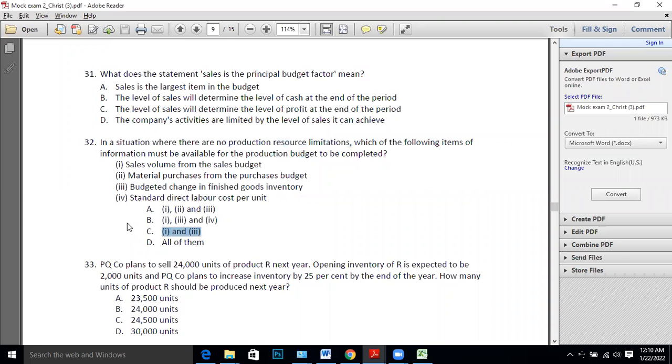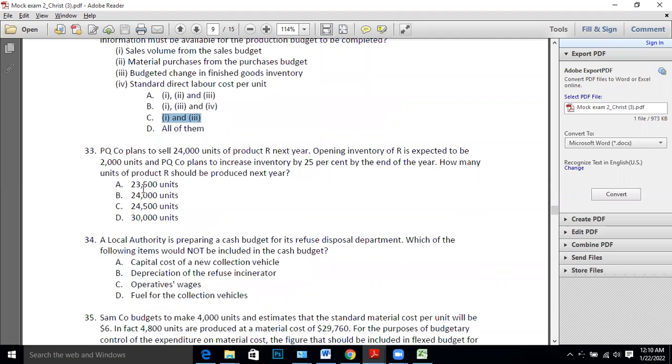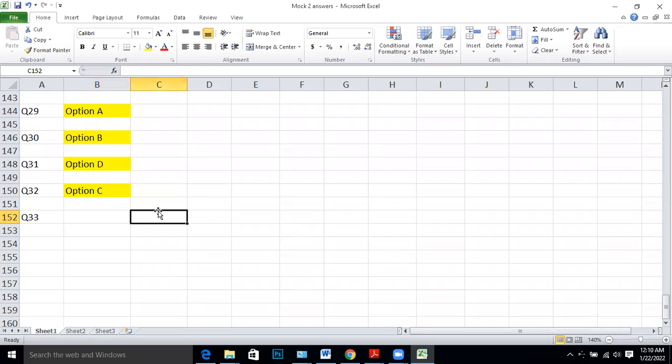33. PQ company plans to sell 24,000 units of product R next year. Opening inventory of R is expected to be 2,000 units and it plans to increase the inventory by 25% by the end of the year. How many units of R should be produced? Okay, simple. Sales 24,000. Closing stock has to be opening stock plus 25% higher.